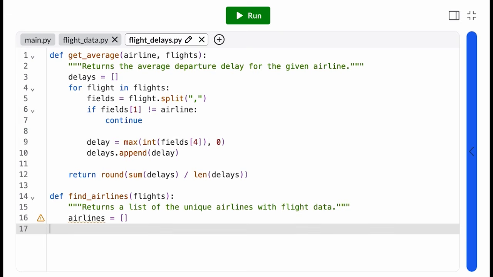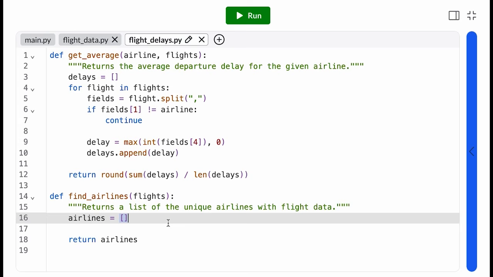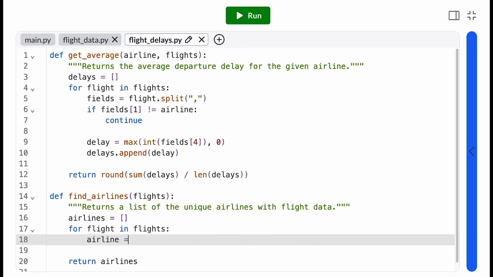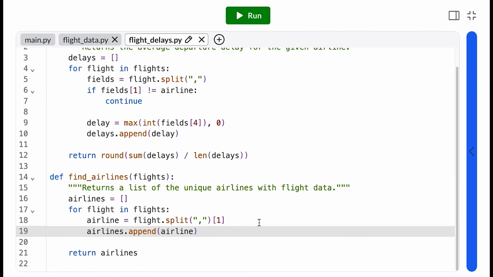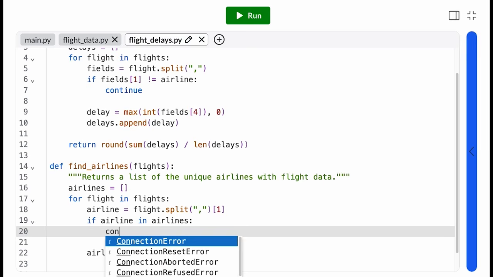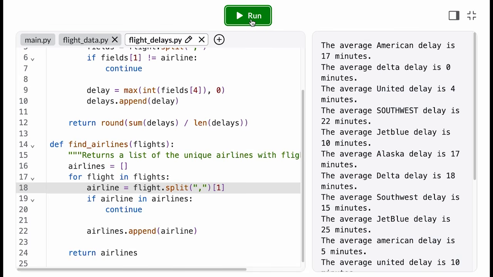So we start with an empty list, we accumulate inside the loop, and we return the final list at the end. Okay, and on each iteration, we extract the airline name, which we know is at index 1, and then we append it to the list. But this is just a list of each row's airline. We want a list of the unique airlines that fly out of a given airport.